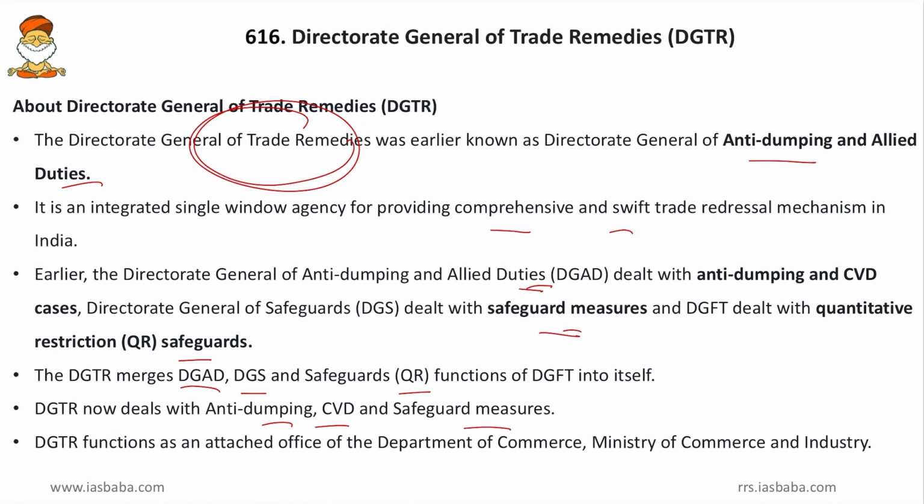Then DGTR functions as an attached office of the Department of Commerce, that is the Ministry of Commerce and Industry. So this point has to be remembered: this DGTR works under the Ministry of Commerce and Industry and the Department of Commerce.